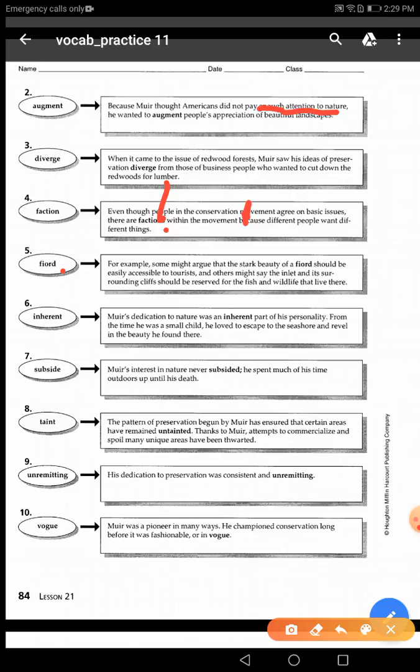Number 1, which part of speech is it? He said that there are factions. So normally the word factions is a noun here. And we do have a clue here, which is, yeah, good. So different people want different things. So the clue here is different people want different things. So that's right, guys. So the word faction.